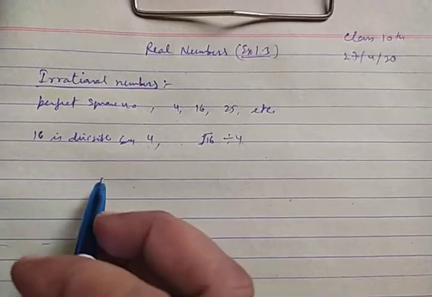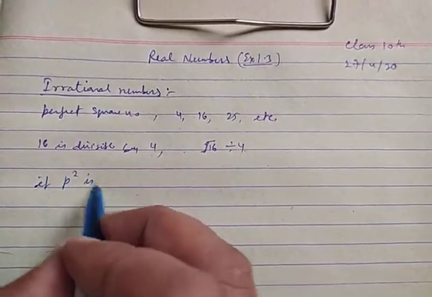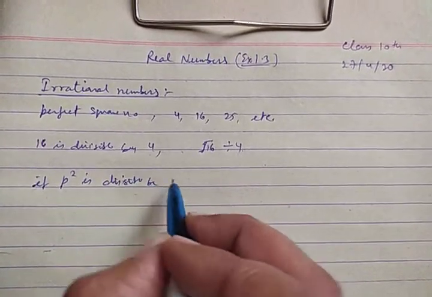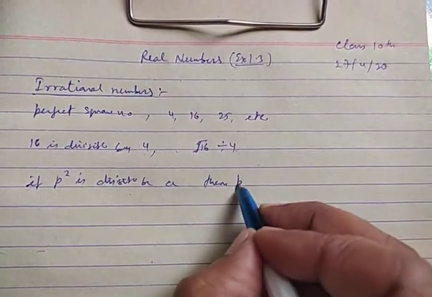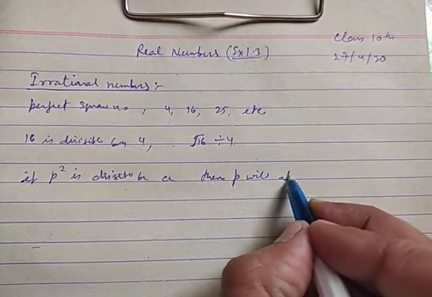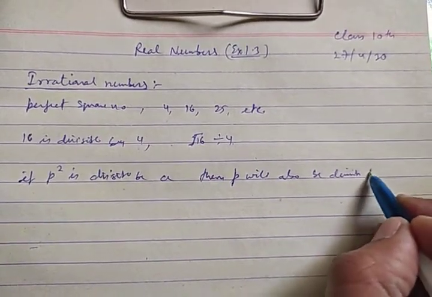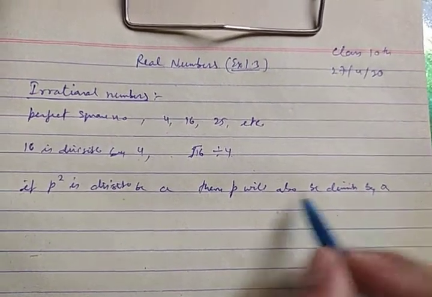For the sake of symbolization, if p square is divisible by a, then p will also be divisible by a. This is the theorem.